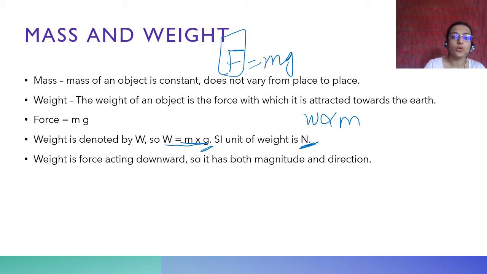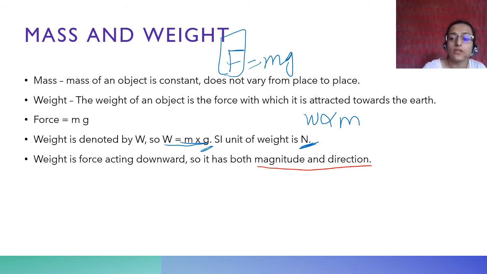Now, I want to tell you a little bit about scalar and vector quantities. This has come to you many times, and I don't know if you have been taught what the difference between vector and scalar is. A vector is a quantity that has both magnitude and direction.